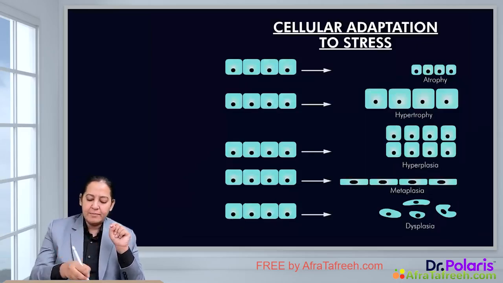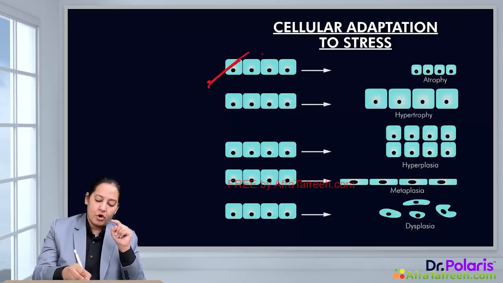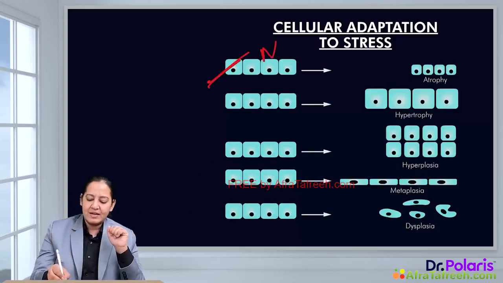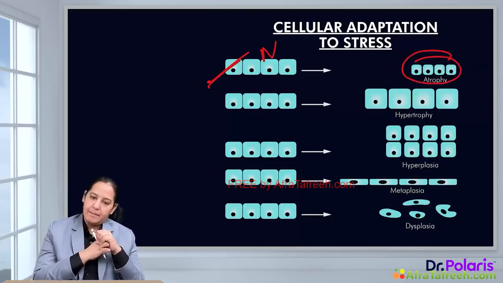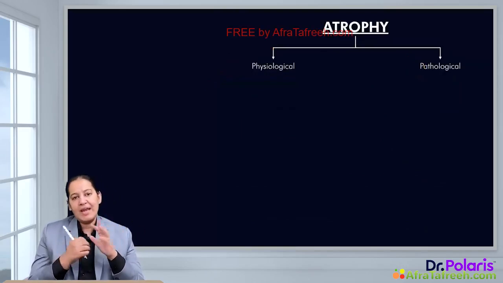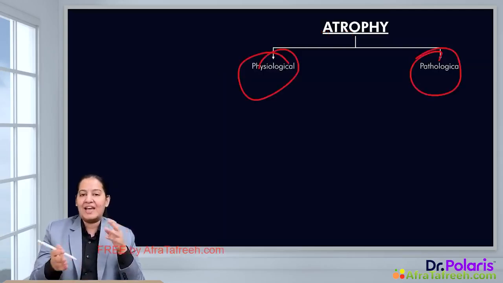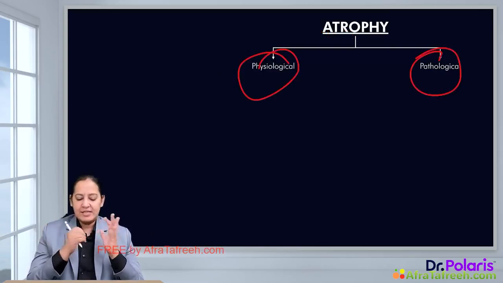So in this diagram, you can see the diagram of atrophy. Here, these are the normal cells. In response to stress, they are decreasing in size and number. So this is an example of atrophy. Let me come to the examples of atrophy, the types of atrophy. Atrophy is also of two types, physiological and pathological, like hypertrophy and hyperplasia.